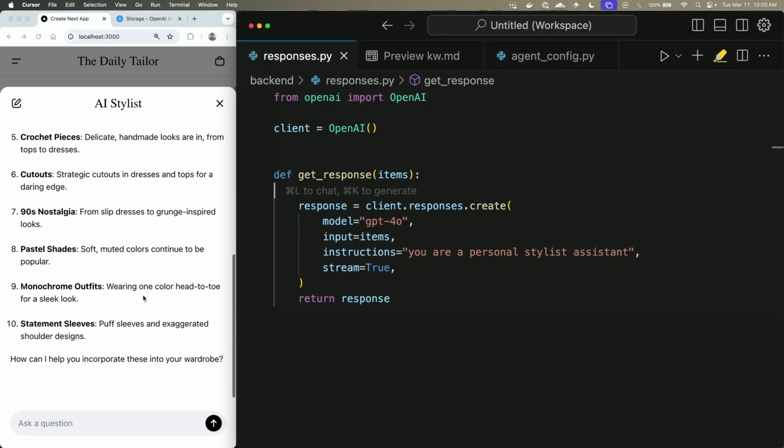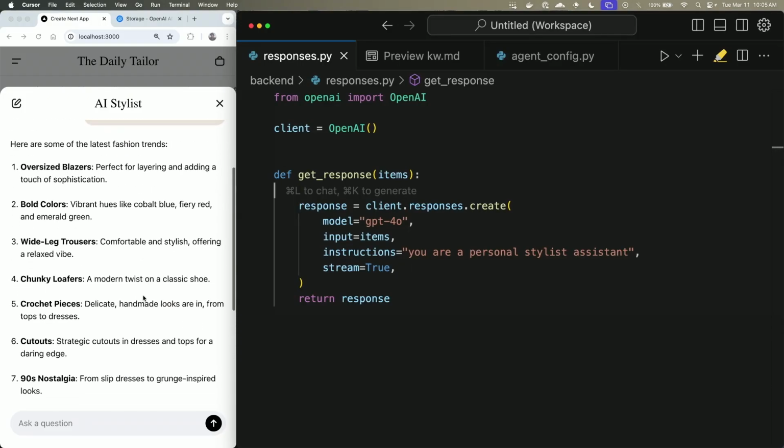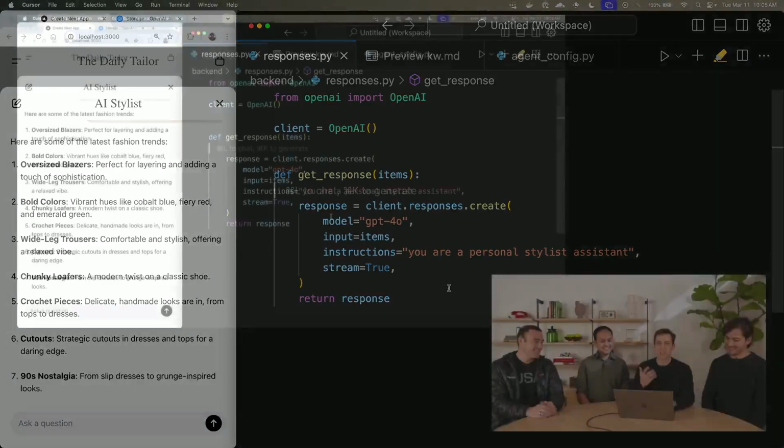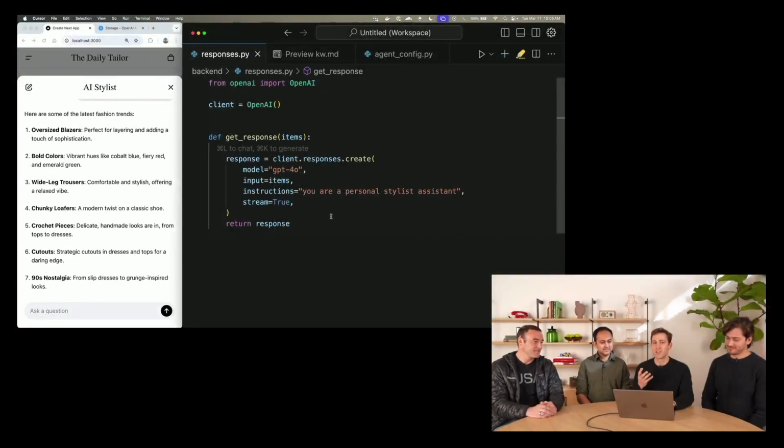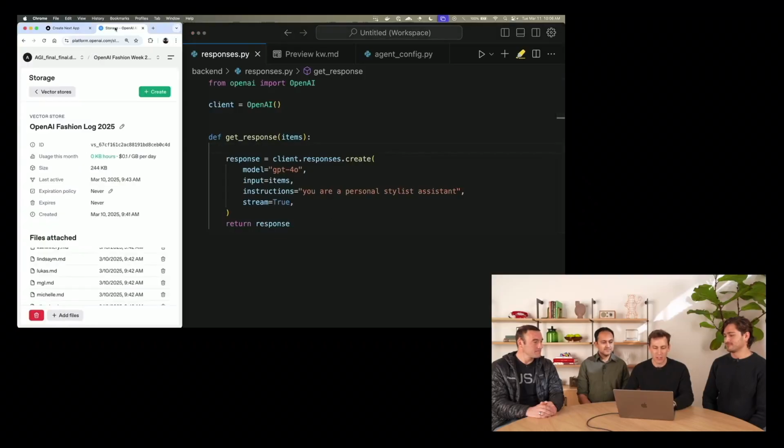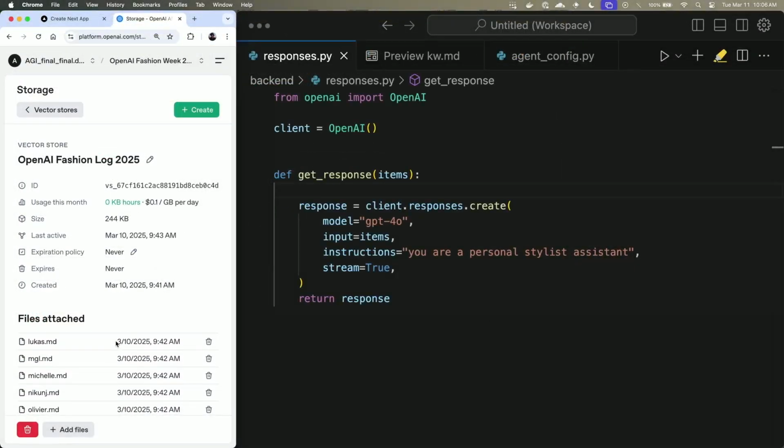Let's see what it says. OK, cool. Great. But no personal stylist assistant is complete unless it understands what its users like. So in order to demonstrate this, we've created a vector store that has some entries, almost diary entries of what people on the team have been wearing.